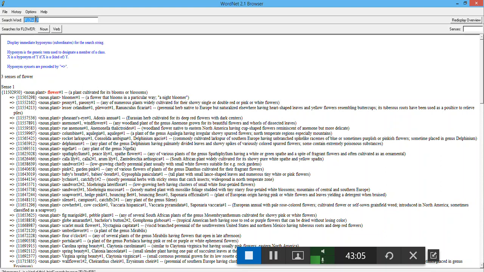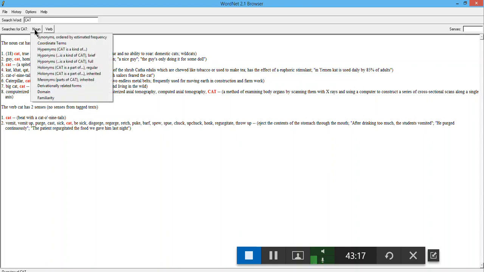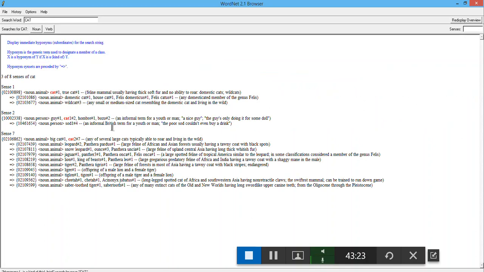Now I'll write here the word cat. Now see, I have written the word cat. It has searched these senses of the word cat. Now I will again click on the noun because it is a noun, and I'll click on hyponyms, and here there are hyponyms of cat. You can see that there are different hyponyms of cat given over here, different types of cats.